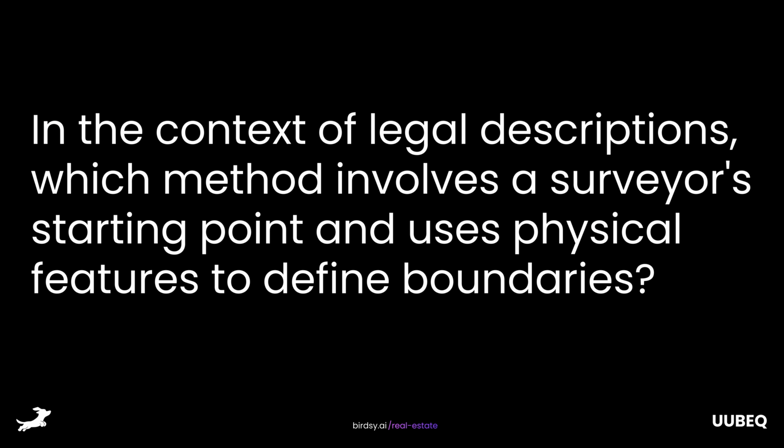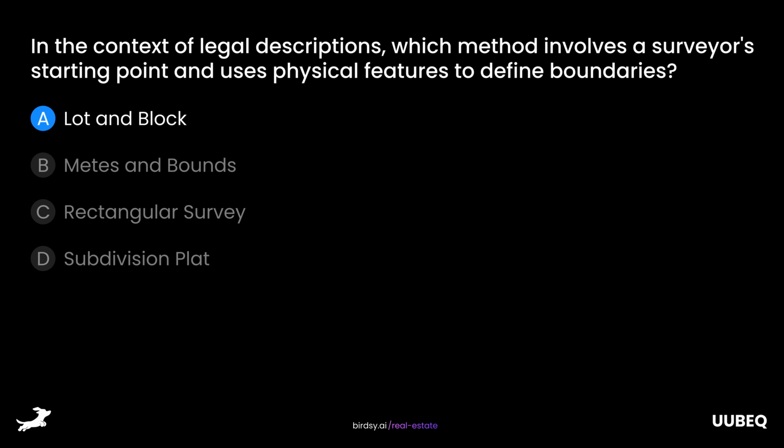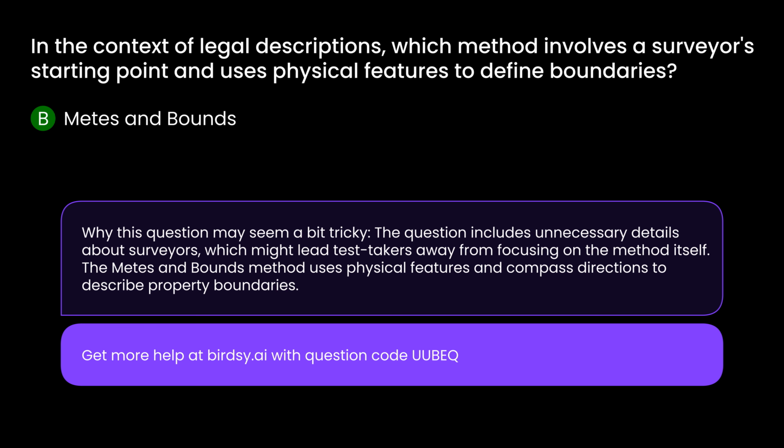In the context of legal descriptions, which method involves a surveyor's starting point and uses physical features to define boundaries? Is it A, lot and block, B, metes and bounds, C, rectangular survey, or D, subdivision plat? The answer is B, metes and bounds. Why this question may seem a bit tricky. The question includes unnecessary details about surveyors, which might lead test takers away from focusing on the method itself. The metes and bounds method uses physical features and compass directions to describe property boundaries.